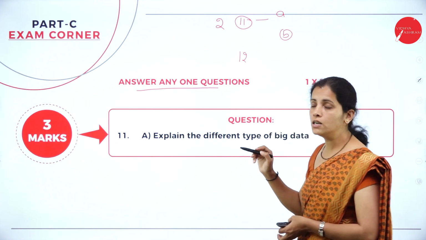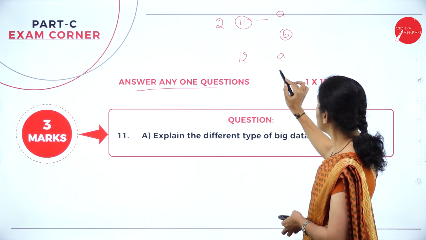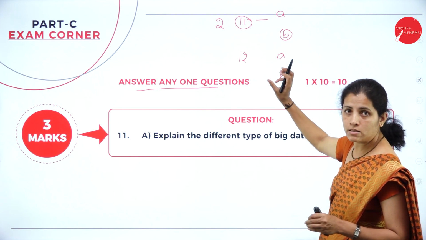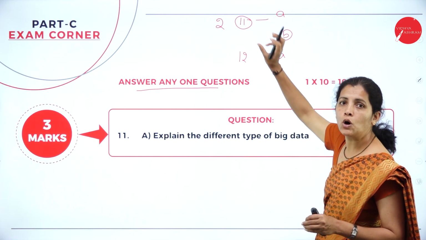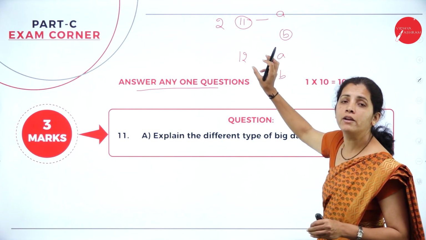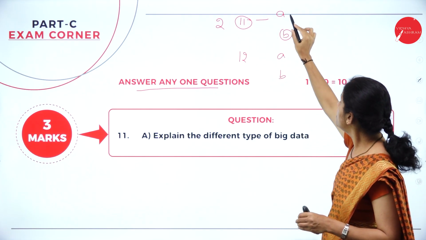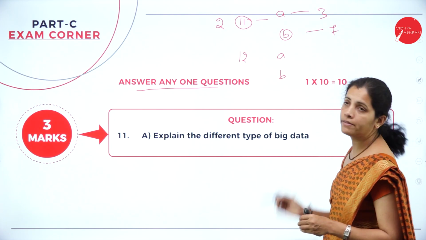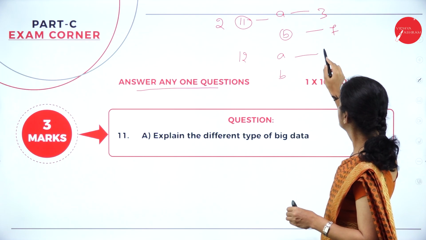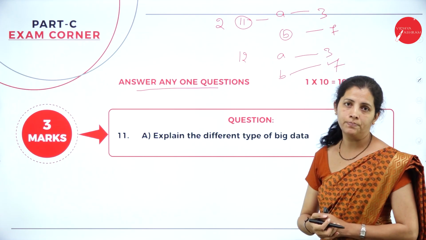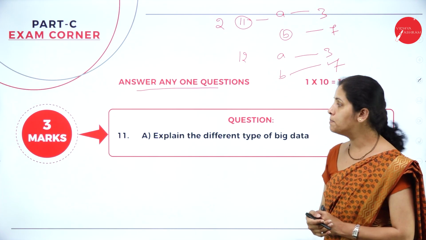Okay, if I consider 12th question, I have A and B. Fine. Now, either I want to answer 11th question or 12th question. So I want to answer any one full question. So first one carries 3 marks, second one carries 7 marks. Here also A 3 marks and B 7 marks. So total it is 10 marks.